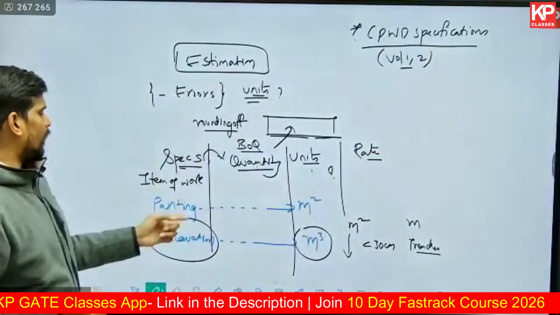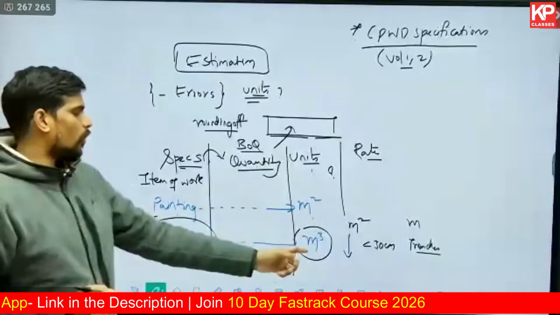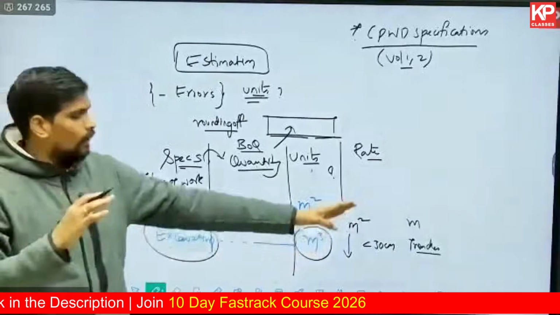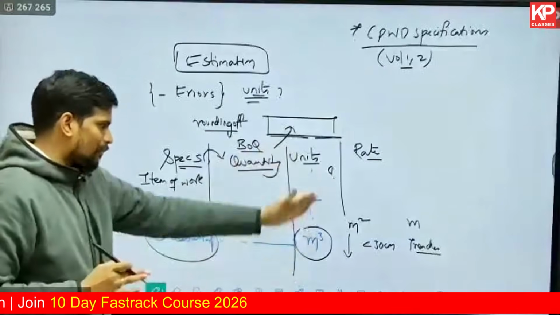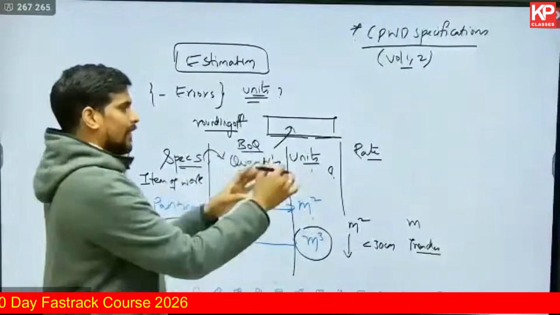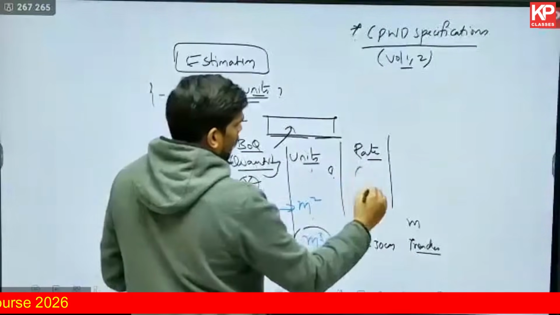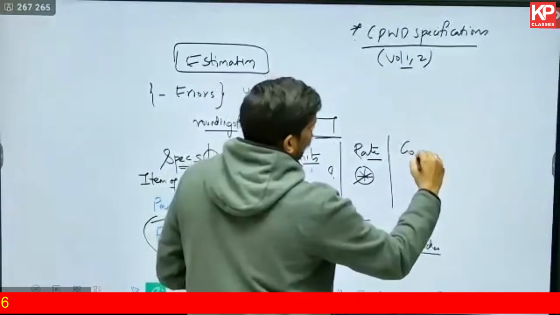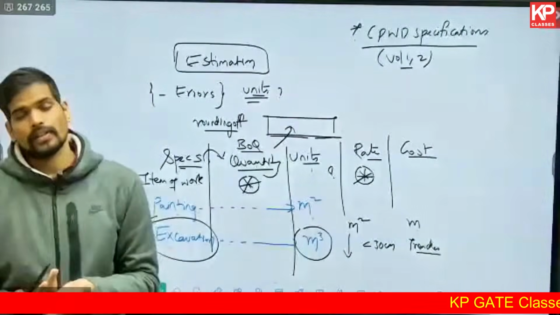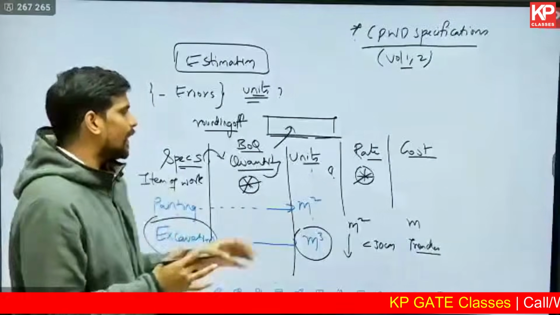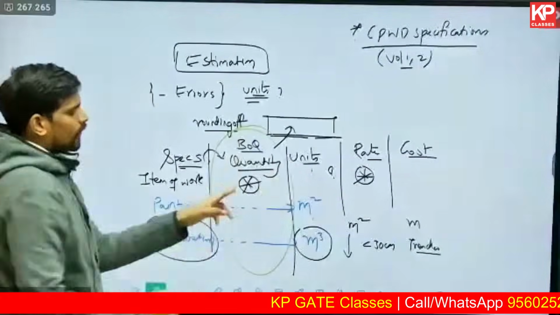So if there is painting, for example, cost per square meter will be the rate of it. If there is excavation, cost per cubic meter. So rate is always expressed as cost per unit, and that measurement unit is as per this column. Once you multiply the quantity with the appropriate rate, you get the cost of that item of work. Sometimes there are numericals on estimating cost also, but majorly in the GATE examination, if you look at the past papers, the questions are based on quantity estimation.